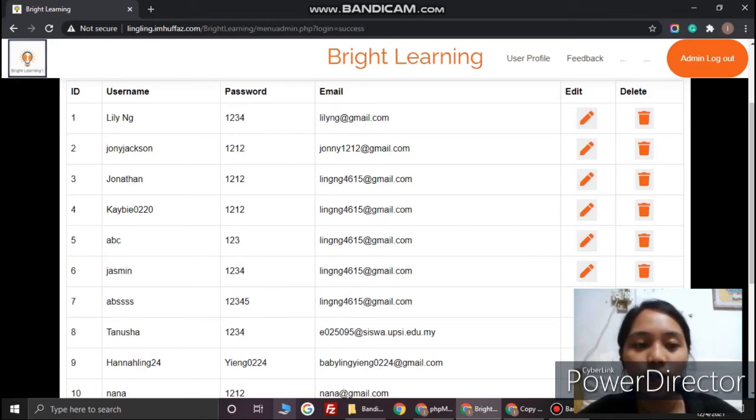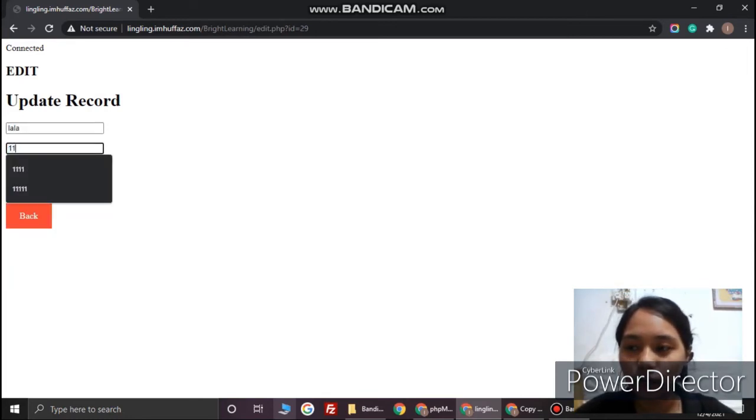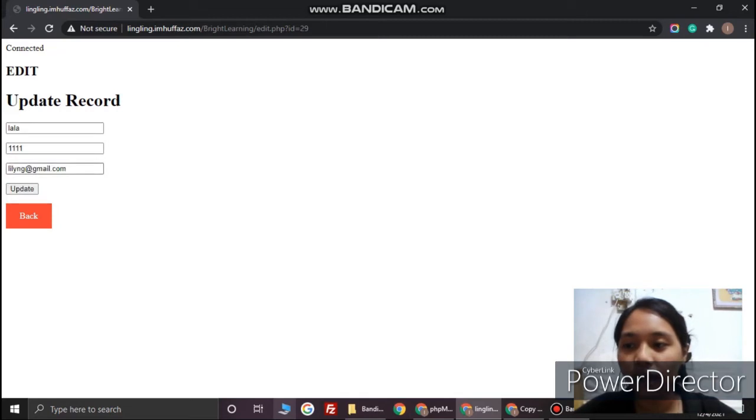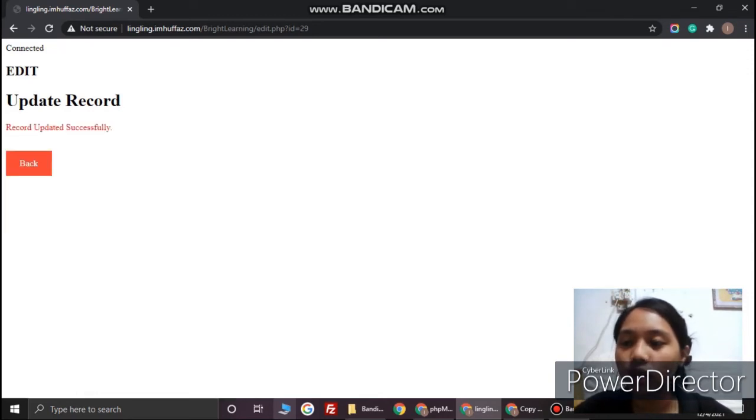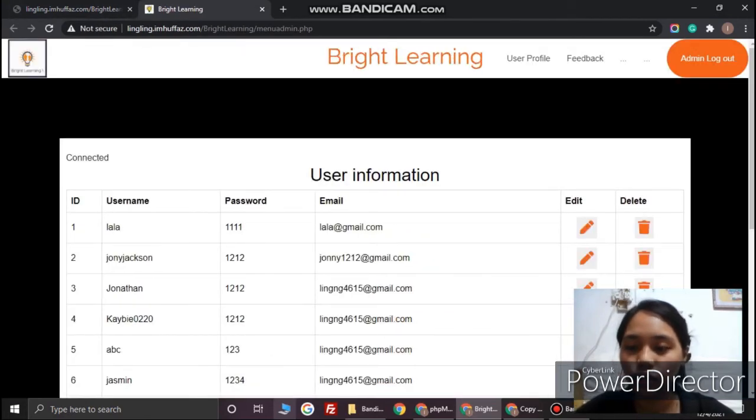If the admin wants to edit a user, for example the name, they want to edit it to Lala. The password is 1111. And we change the email to lala@gmail.com. So we update, and it shows the record updated successfully. We go back and see whether it was edited. Just now the username we changed to Lala, the password 1111, and the email we also changed to lala@gmail.com.